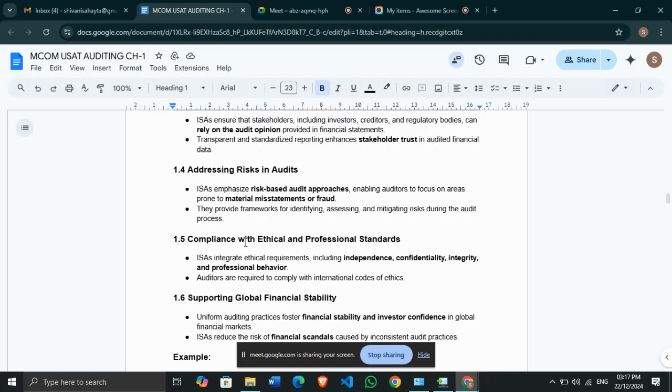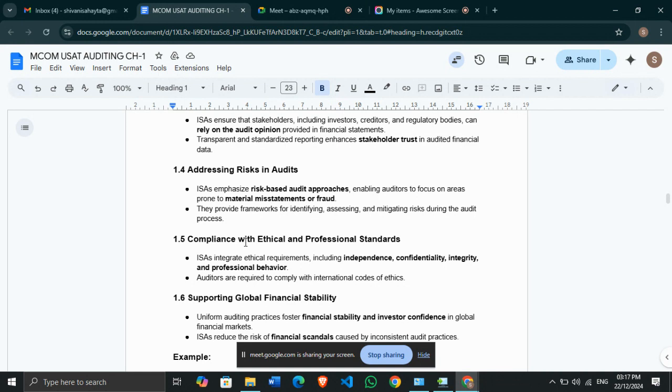Next is compliance with the ethical and professional standards. ISA generally integrates the legal requirements, including independence, confidentiality, integrity, and professional behavior. This is the reason we just discussed the key purpose and the key characteristics of audit: it shows independence, confidentiality, and integrity. Whether audit is done here in India or internationally, the characteristics of the audit report are not going to change.